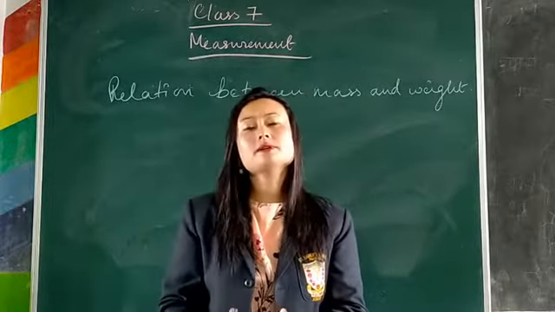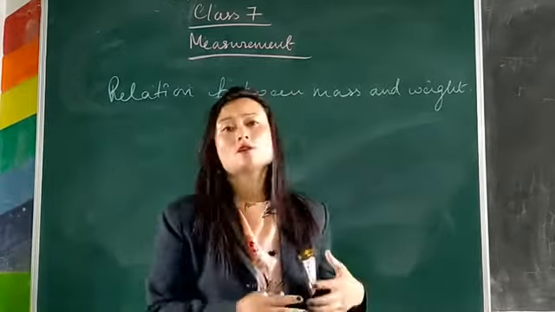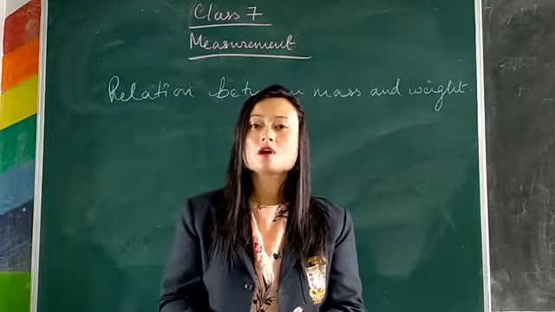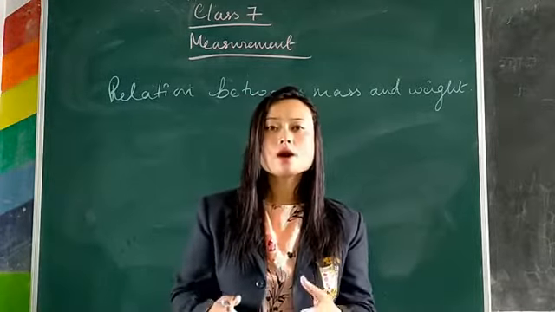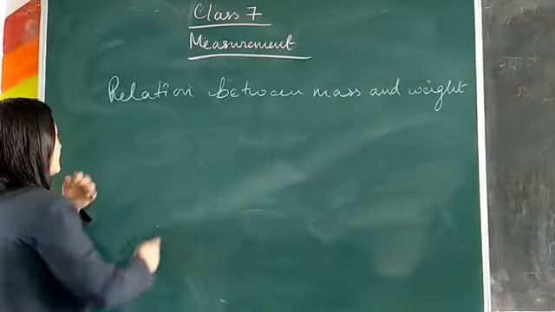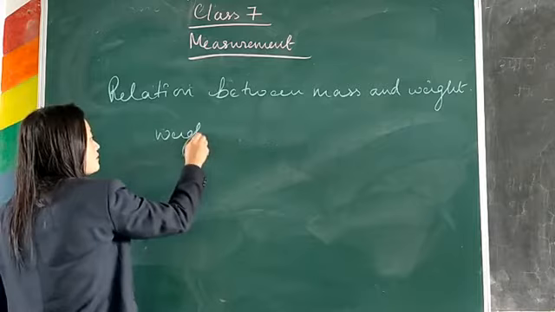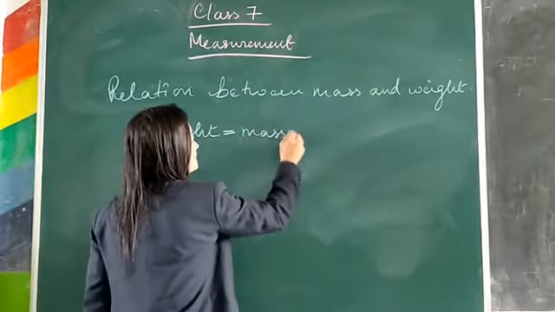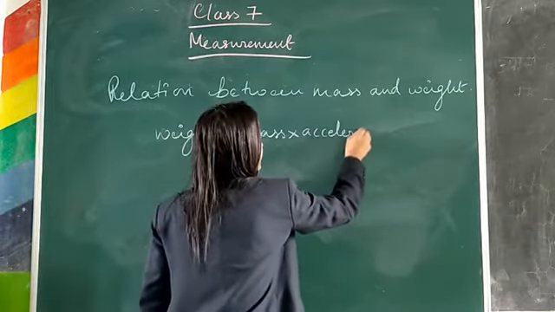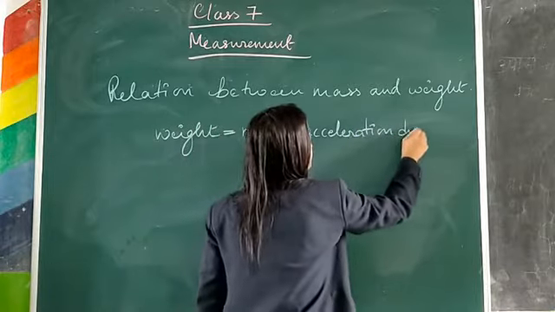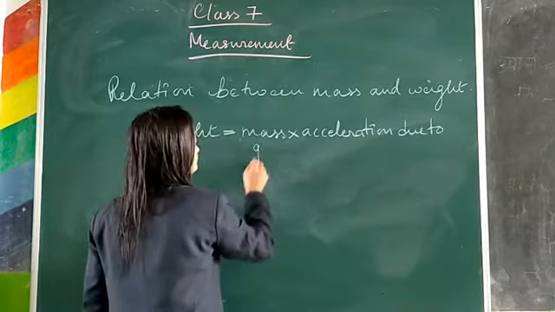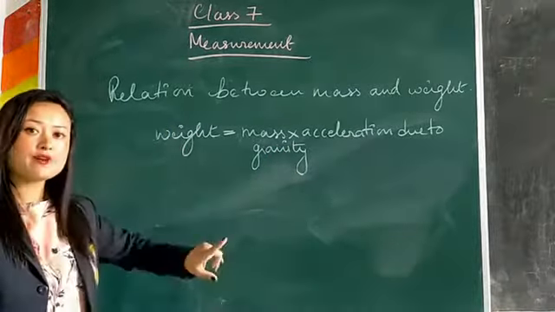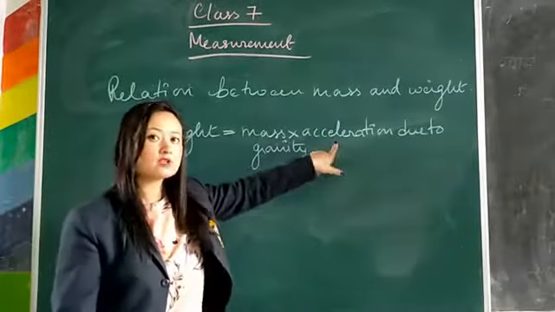So what does it mean? It means that the more the matter contained in an object, which means the more the mass, the more will be its weight. So how are mass and weight related? We have the formula for weight and mass: weight of an object is equal to mass into acceleration due to gravity. So weight depends upon two factors. One is mass, the other is acceleration due to gravity.